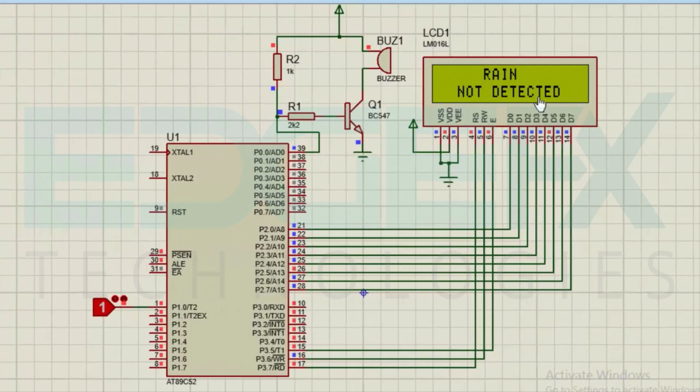See, the condition is shown: rain not detected, buzzer in off condition. Now the sensor is giving high logic. Here when the sensor changes its state from high to low, buzzer will sound and display will change. Rain is detected, buzzer is sounding.